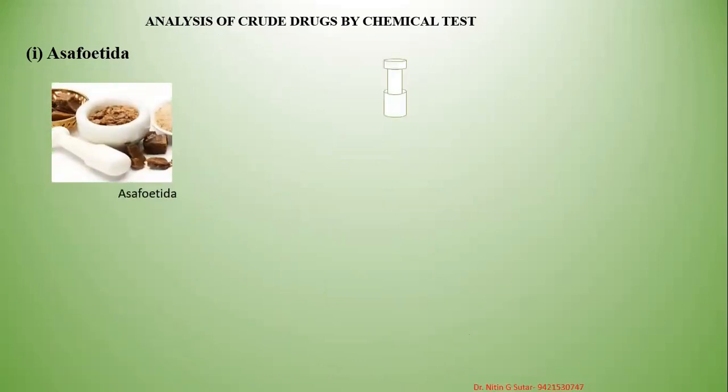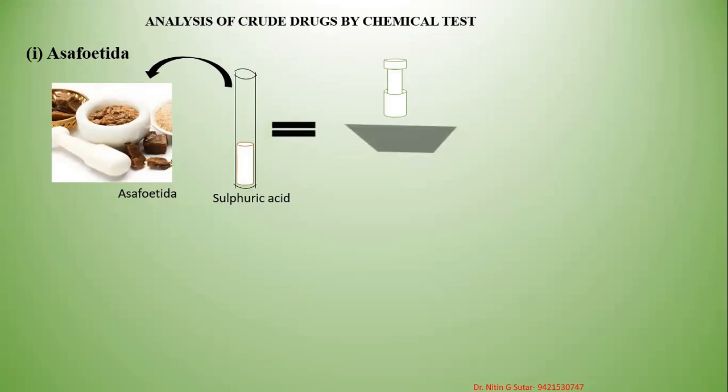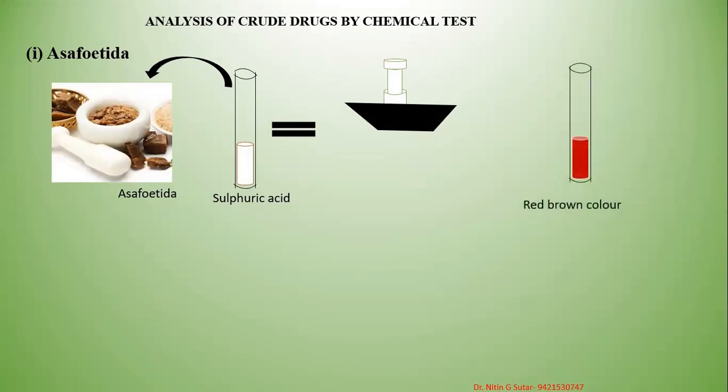Next, when asafoetida is triturated in a mortar with sulfuric acid, you will get a reddish brown color.